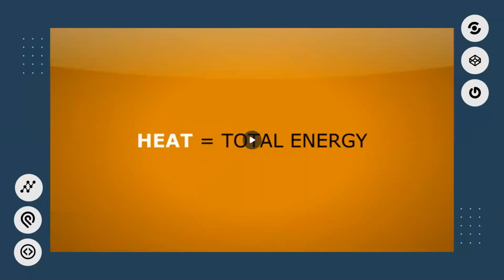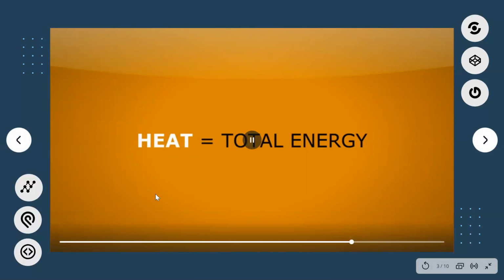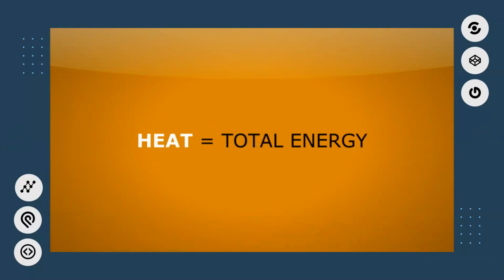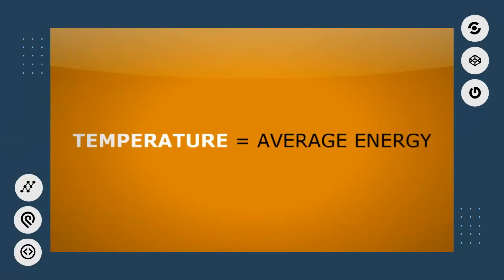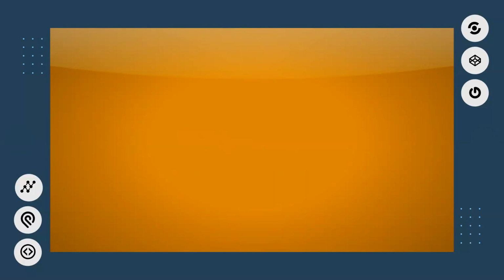And because it is energy, it is measured at the same unit of energy, which is joules. Temperature, however, is the average energy in a system, and it is measured in scales, such as Celsius, Fahrenheit, and Kelvin.